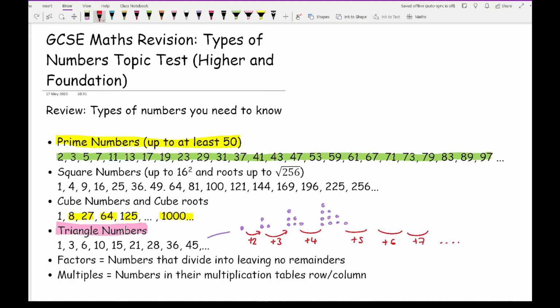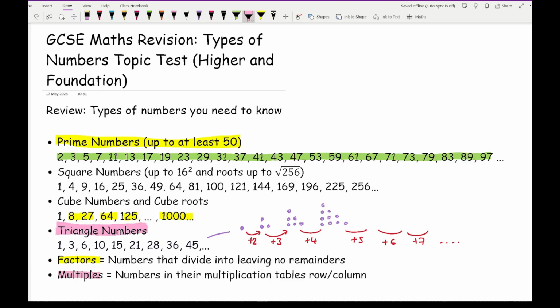So as long as you know how to generate those triangle numbers, you should be absolutely fine. The next type of numbers you also need to know are factors, and a factor is a number that divides into another without leaving a remainder, and a multiple, which is a number that appears in their multiplication times tables, column or row, depending on how you want to interpret it.